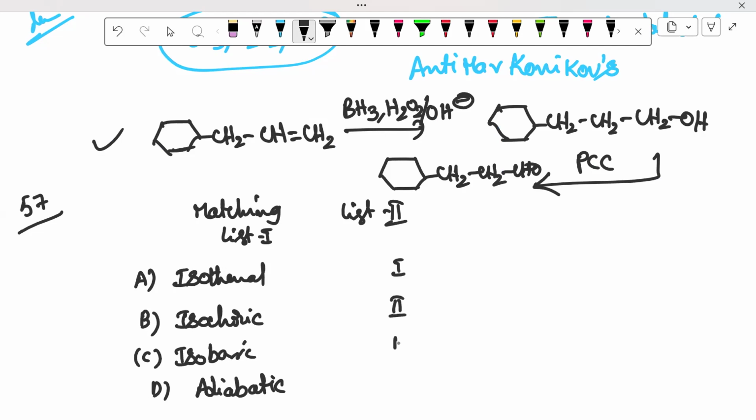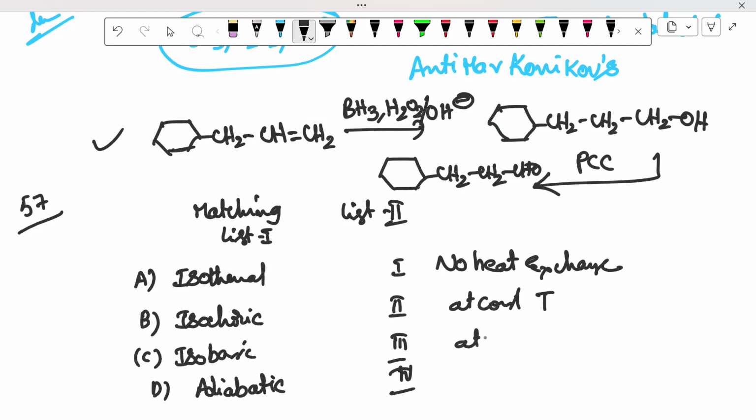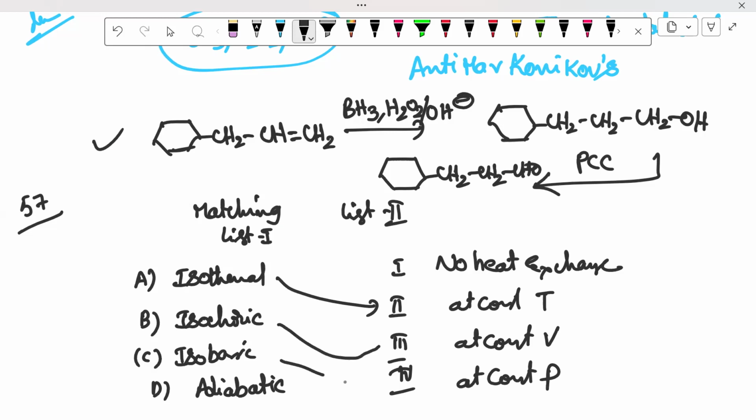1, 2, 3, 4. Now, the first one is no heat exchange. The second one is carried out at constant temperature. Then carried out at constant volume. Then carried out at constant pressure. Now, isothermal is at constant temperature, isochoric is constant volume, isobaric is constant pressure, adiabatic is no heat.